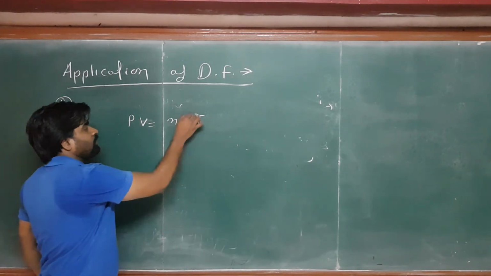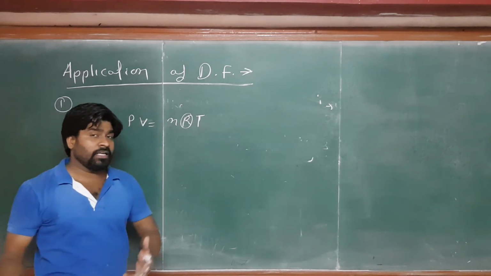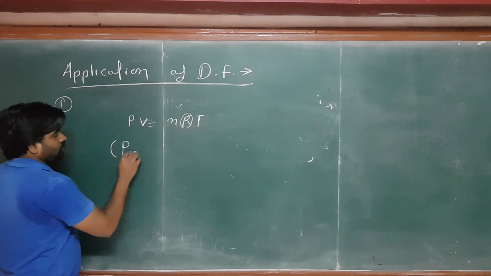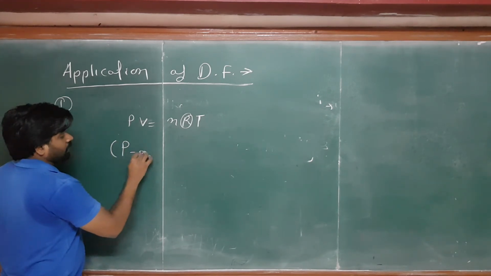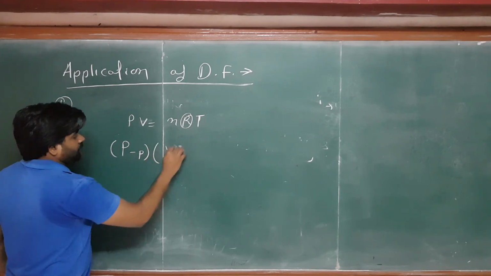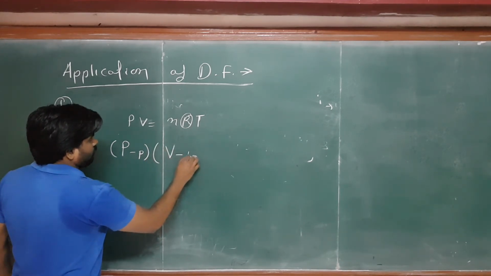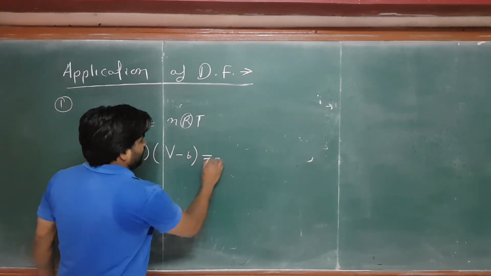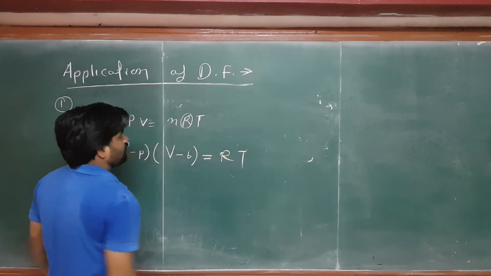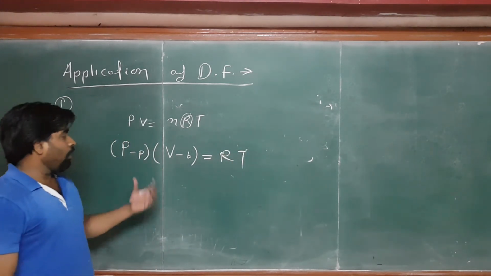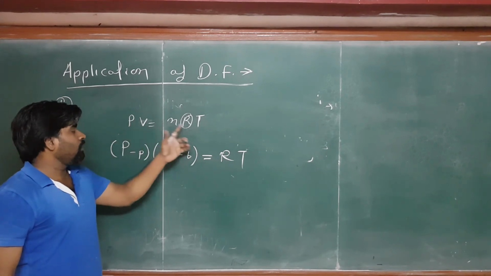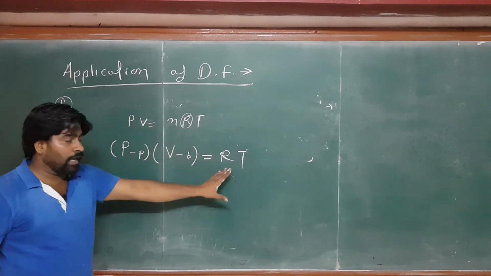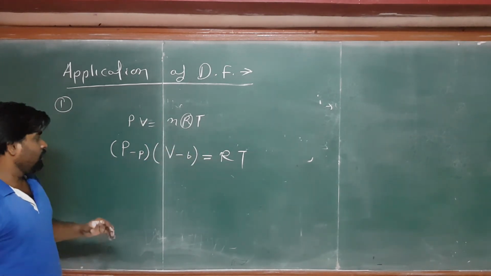So if I told you to find the R, you can do the cross multiplication and easily find it. But if I told you this is capital P plus a by V squared, this is called the van der Waals equation, into capital V minus small b, where b is known as the what thing you have to find, and this is called the nRT. Say n is 1, n is 1 mole. So how can you find it? Now you can find the dimension of the R from this equation, so you can add it here. Then the dimension is not going to change.